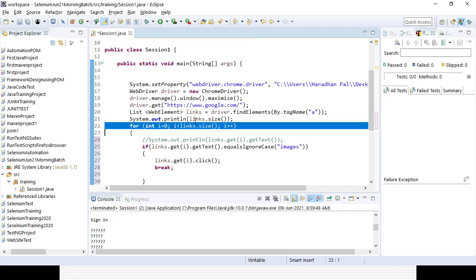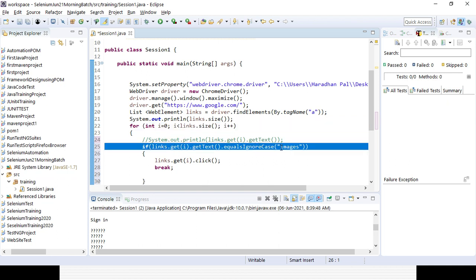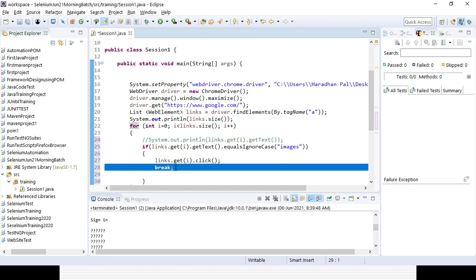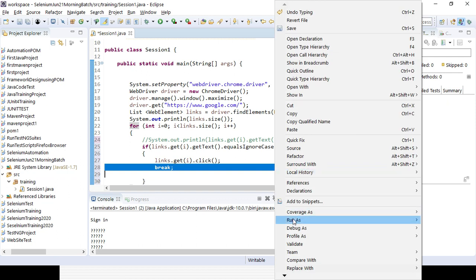First, I am looping using a for loop. I am iterating all the link text one by one, and in case the text is matching with that image, ignoring the case, uppercase, lowercase, immediately it will click on that and immediately it will break out of the loop. If it does not break out, though it is matching, it will still try to iterate all the options. That is the reason we can break the loop here. Let's try to run it and see whether the image link is getting clicked or not with the help of that particular option.